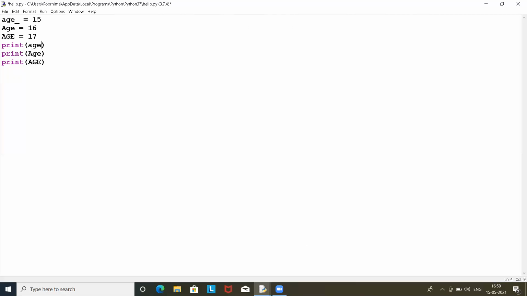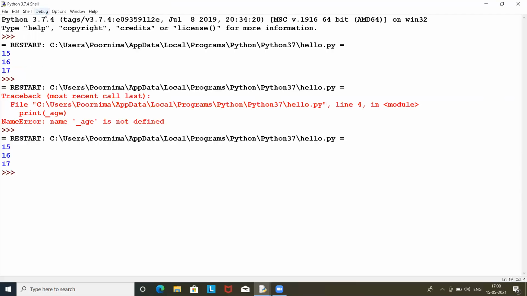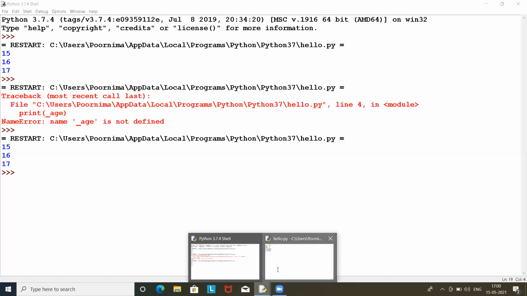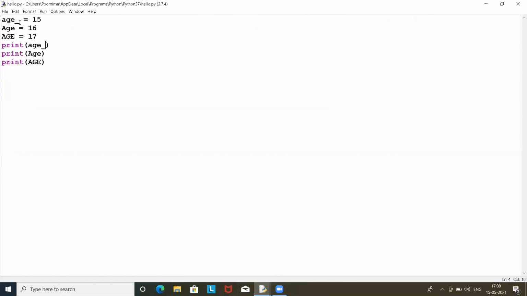Age is not defined. Okay, I have done a mistake. Yeah, because I have put the underscore after e, and here I have put the underscore before a. So these are different variables. Now if I run, that will show you the same output as the previous one. So it can start with a letter or underscore character.